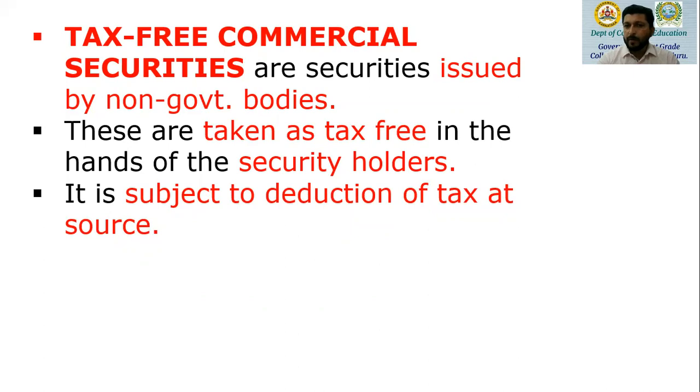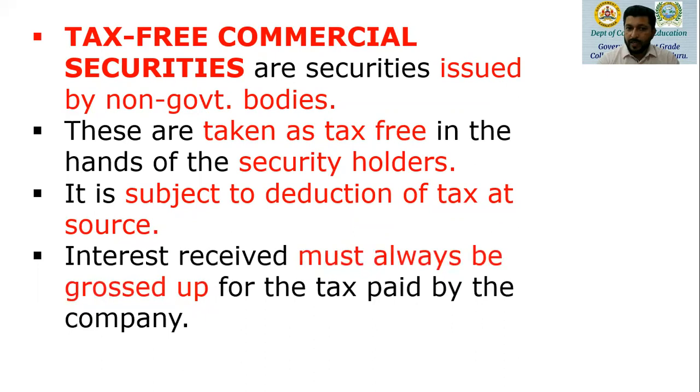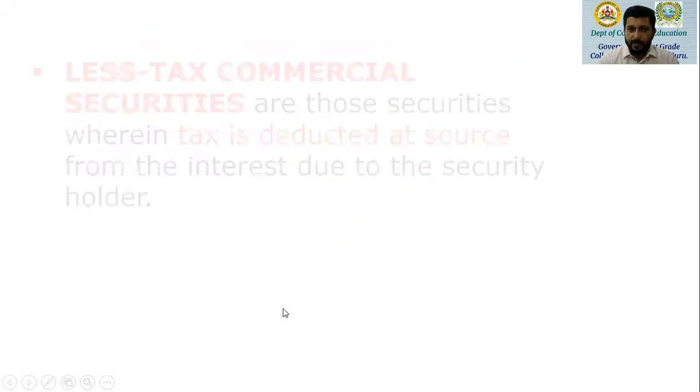The non-government body, before paying, is going to deduct tax at source. That's why interest received must always be grossed up. How do we do the grossing up of interest? That's coming up in the next session. We'll be discussing it there. So interest received must always be grossed up for the tax paid by the company. So grossing up is a must.